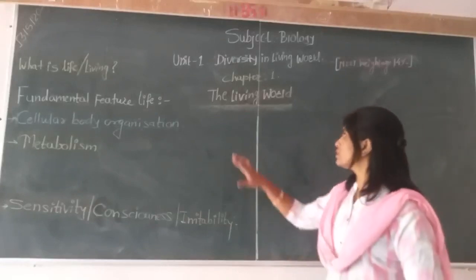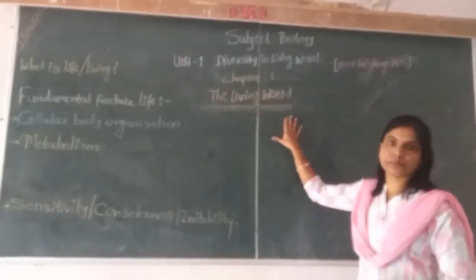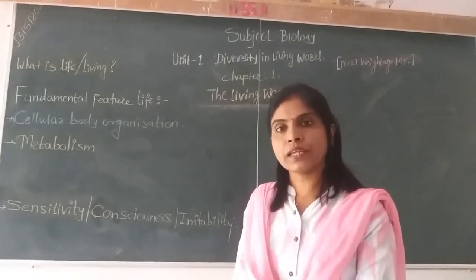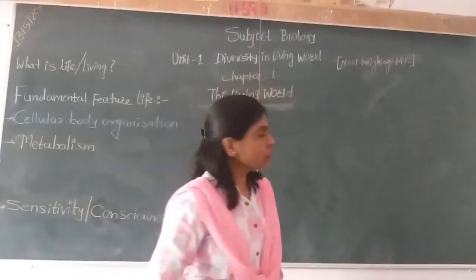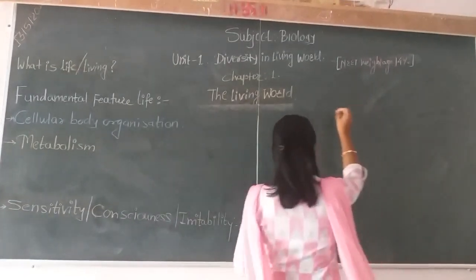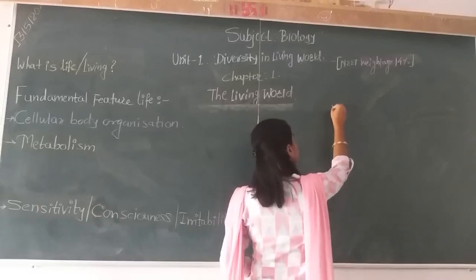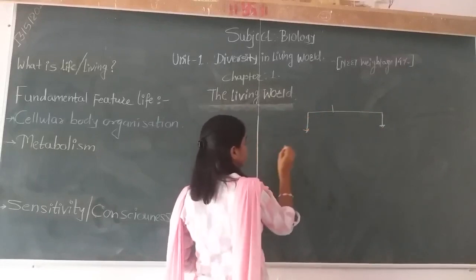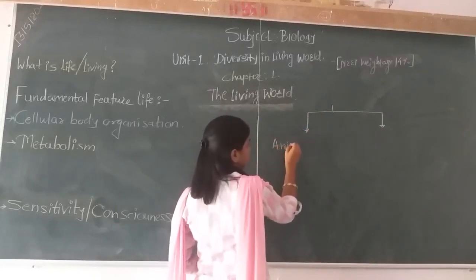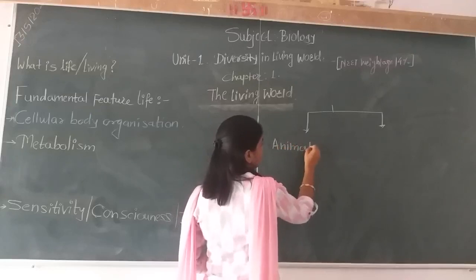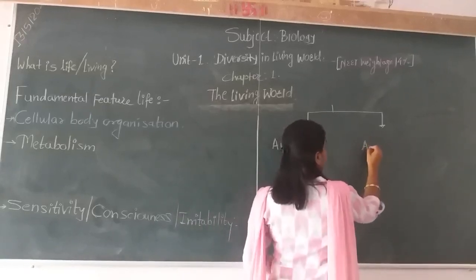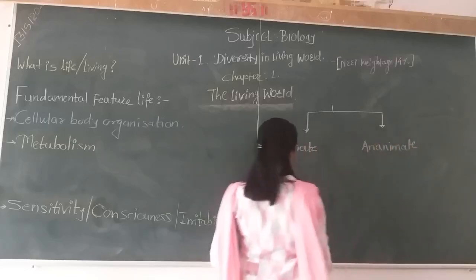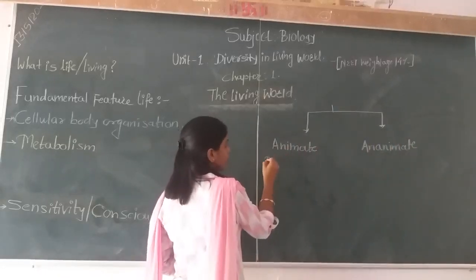Now we will focus on the first chapter, The Living World. When we observe, Earth planet is made up of two different types of components. They are animate and inanimate. Animate means biotic components.